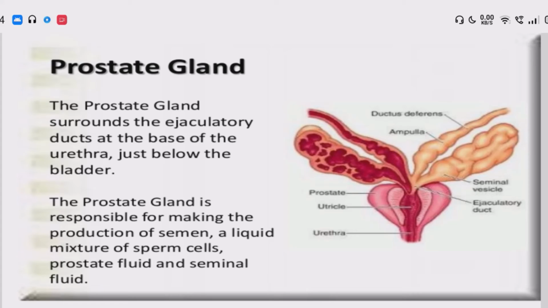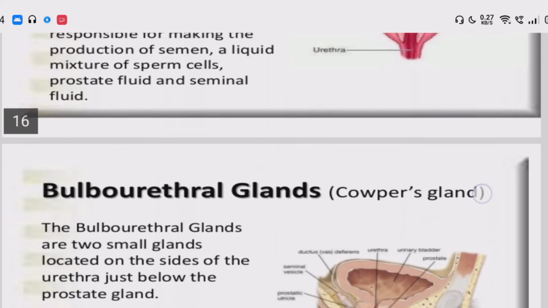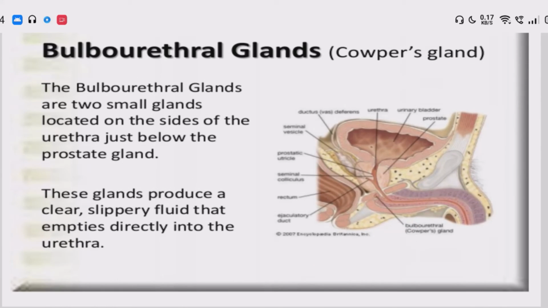Then the prostate gland. The prostate gland surrounds the ejaculatory duct at the base of the urethra, just below the bladder. It is responsible for making semen, a liquid mixture of sperm cells, prostate fluid, and seminal fluid. The bulbourethral gland, also known as Cowper's gland: two small glands located on the side of the urethra, just below the prostate gland. This gland produces a clear, slippery fluid that empties directly into the urethra.